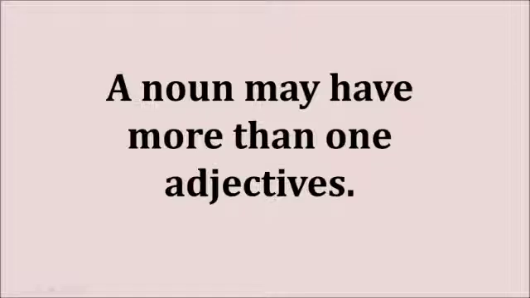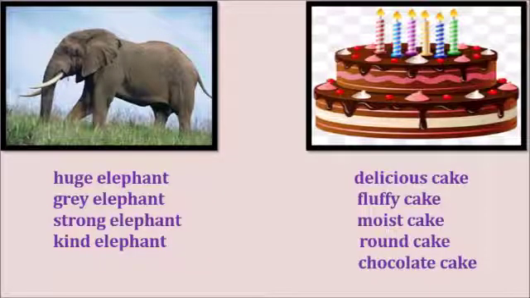So what does it mean? In the beginning of the session, I showed you a teddy bear. How did I describe it? A soft teddy bear, yellow teddy bear. So soft is also an adjective and yellow is also an adjective. And our noun is only one. That was our teddy bear. But we have two adjectives for this single noun. This is the meaning of this sentence.